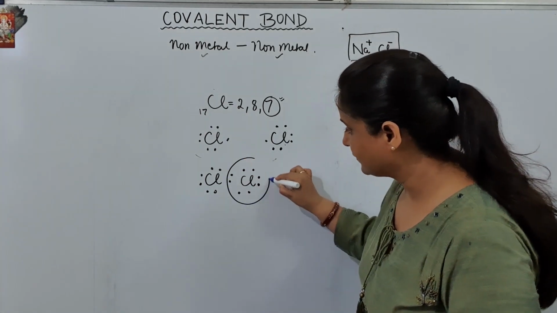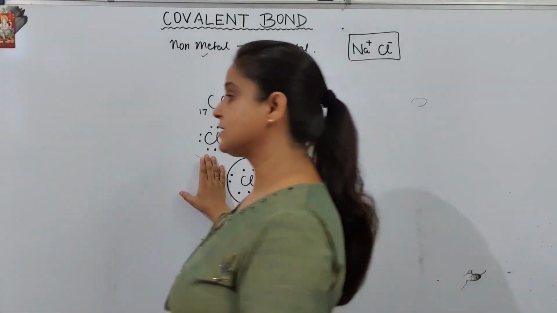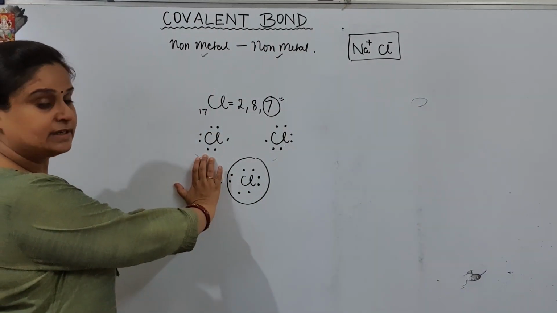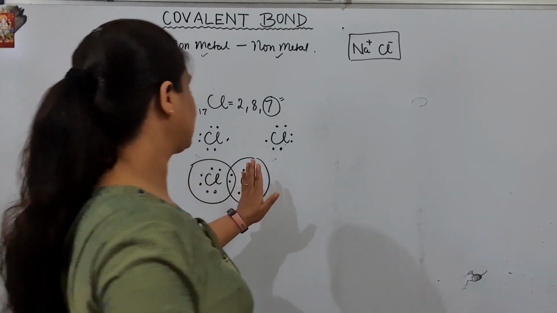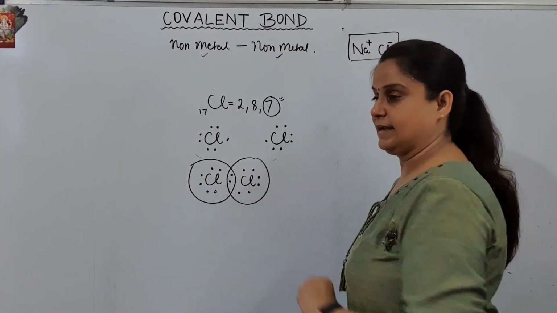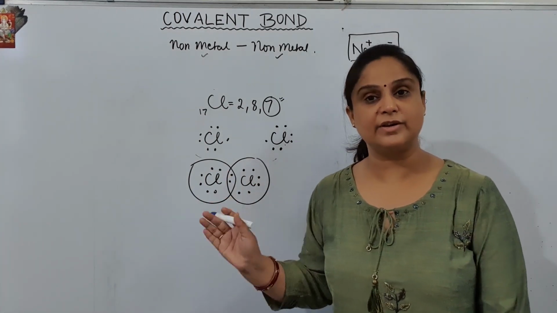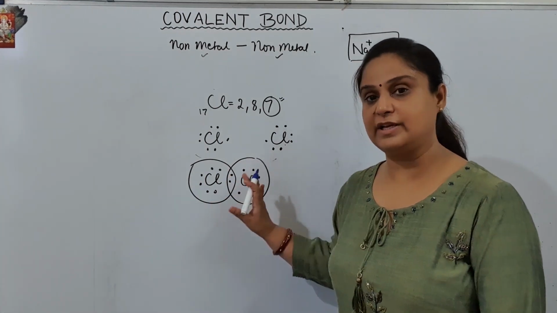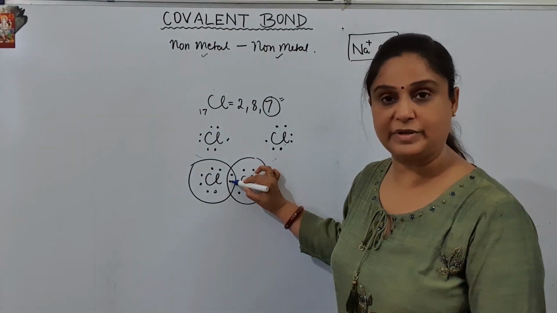Look at this. Count the number of electrons on the right hand side chlorine. It is 8, isn't it? Now can you see this? Count the electrons on the left hand side chlorine. This is again 8. So now both chlorines become stabilized by the sharing of electrons. Both are happy with their 8 electrons, just because they have shared one electron with each other.